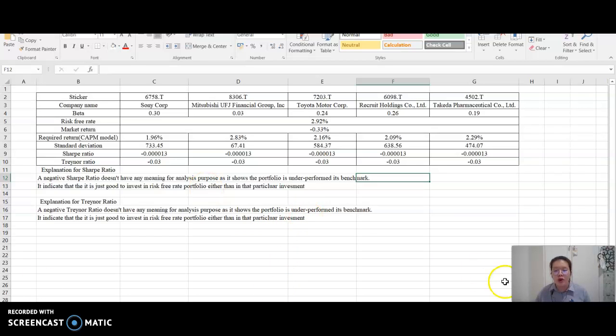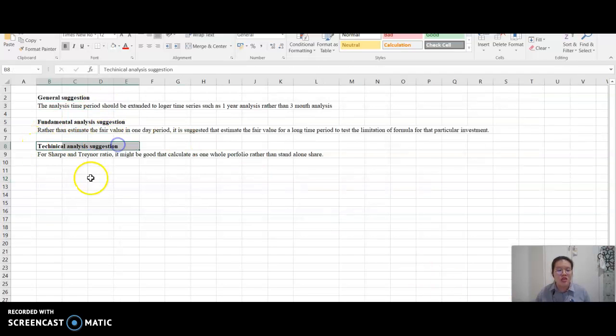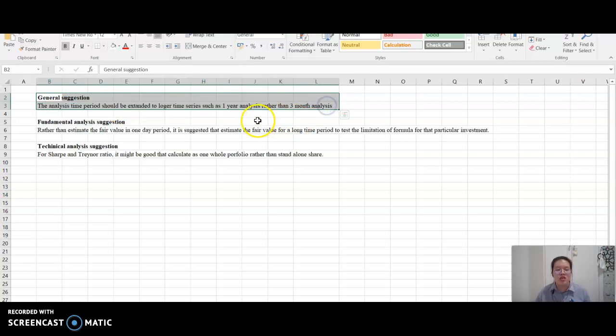Next, I will talk about how to improve the technical analysis. To improve the technical analysis, for the Sharpe and Treynor ratios, we had better calculate them for the whole portfolio rather than for standalone shares. Lastly, I will talk about the general suggestion for the whole analysis.